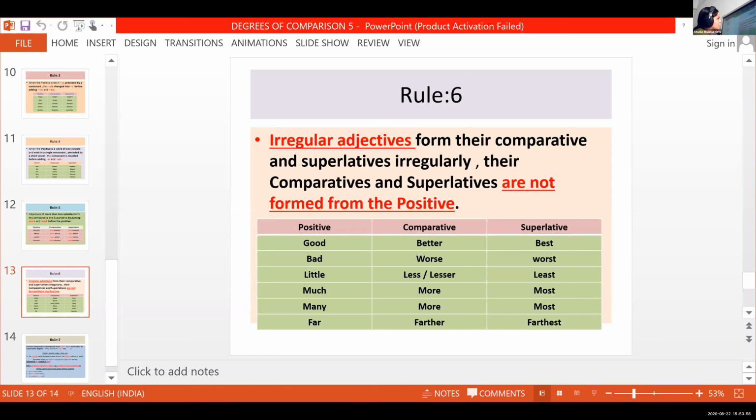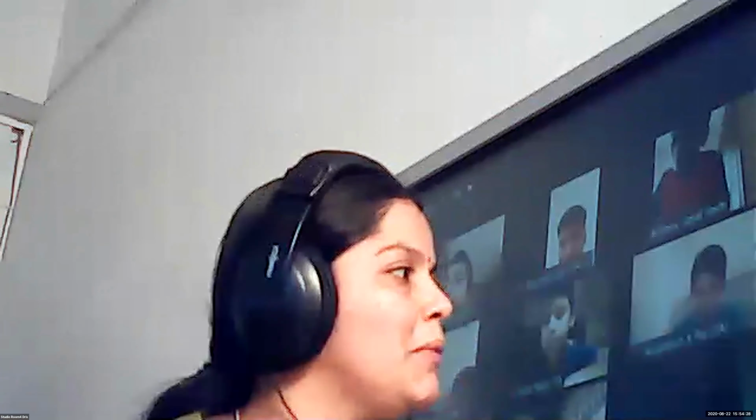Can you hear me, Catherine? Yes, ma'am. Okay. So irregular adjectives form their comparative and superlatives irregularly. Irregularly means their comparatives and superlatives are not formed from the positive. See, good. I haven't used gooder. Isha Binoy is gooder than Amuje Maliyekal. You will throw stones at me, right?